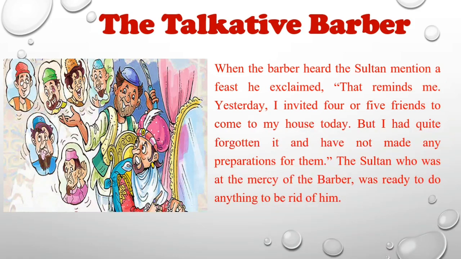That is why he needs something from the Sultan. The Sultan was totally upset with the barber and was ready to escape from him. That is why the Sultan said that whatever had been prepared for his friends would be given to the barber.